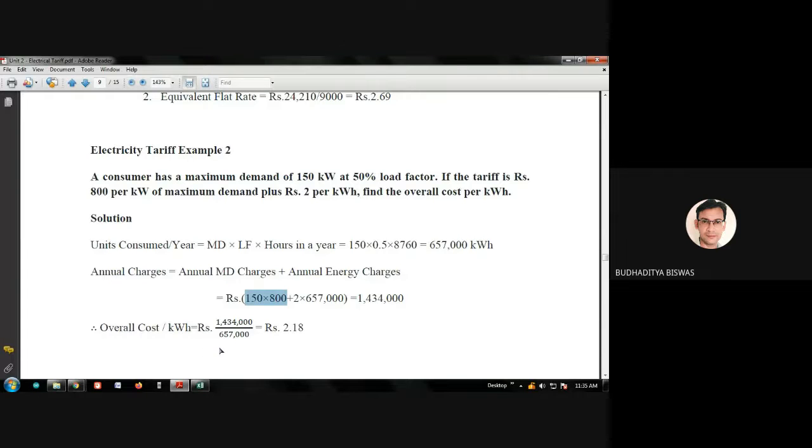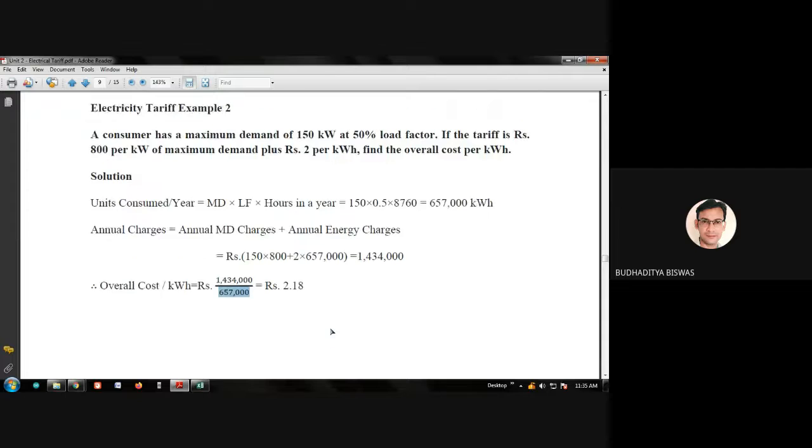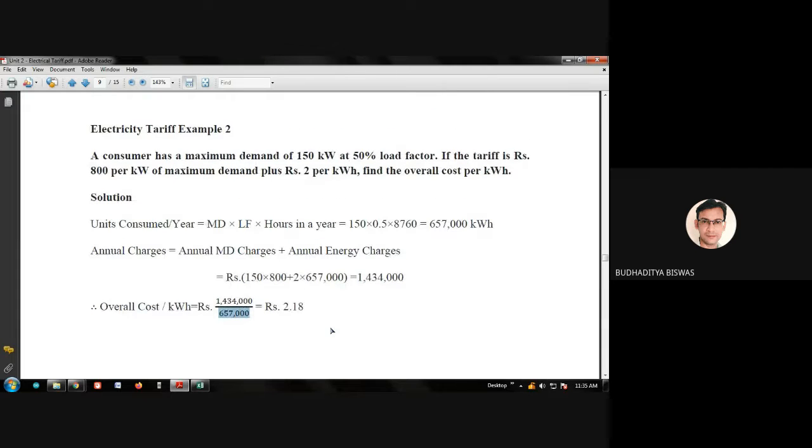Okay. So overall cost per kilowatt hour is the same as the flat rate. The money you need to pay divided by the unit you consume. So it's equal to 2.18. Okay. So in this way, you need to find out the solution of this electrical tariff problem.